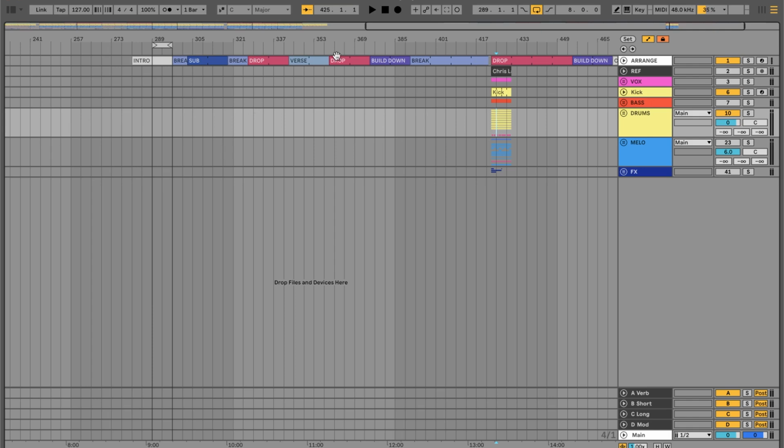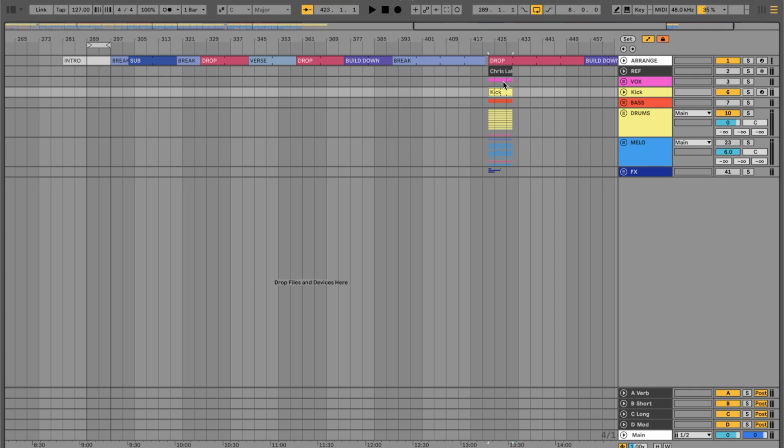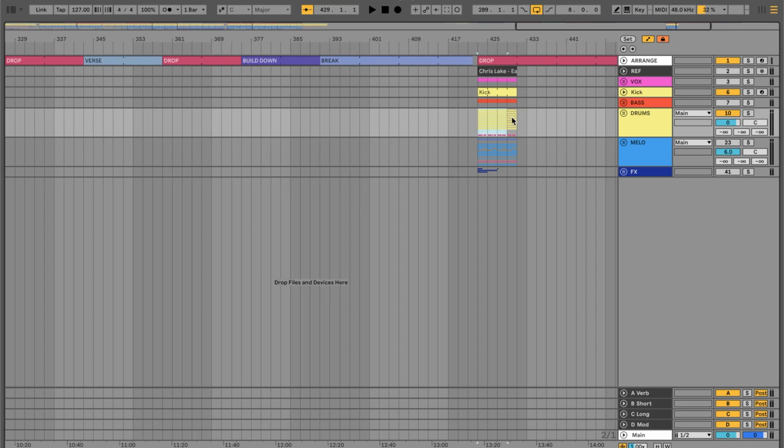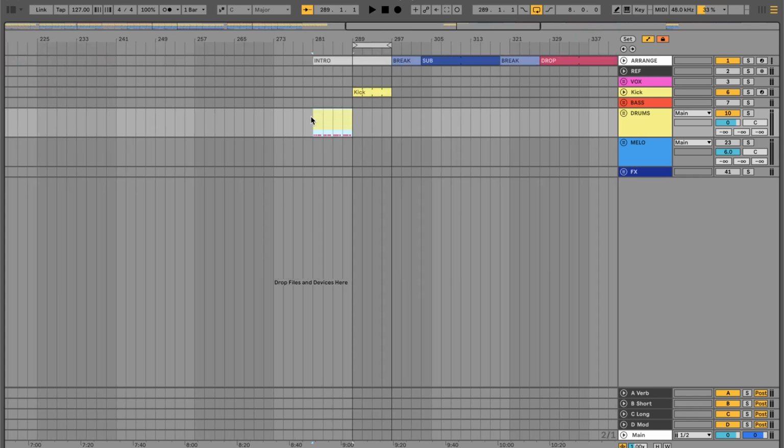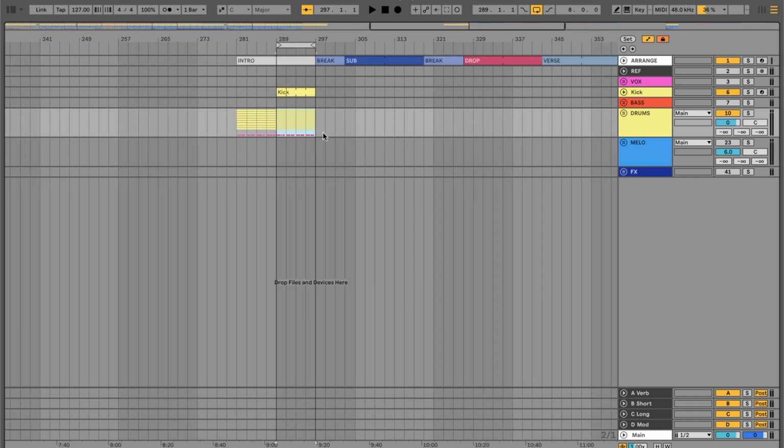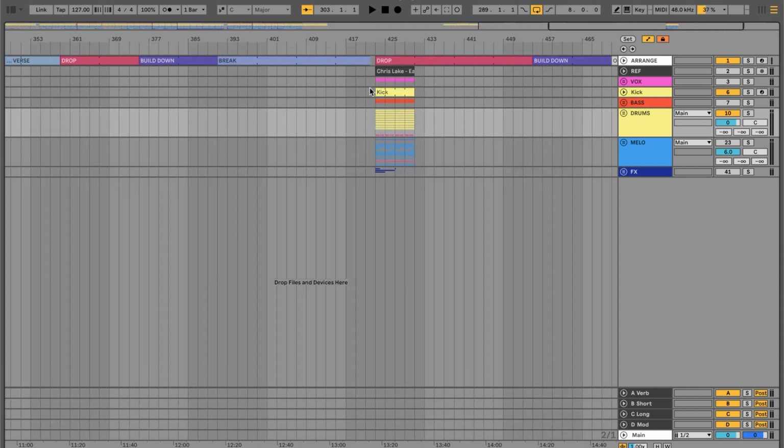And then the idea here is that you can listen through your reference and follow these arrangement tracks as a guide. You can almost even do it blind at first. So what you can do is grab the intro. Maybe in the first half there's no kick, it's just a drum intro. So you can grab this whole little puzzle piece and drop that in there. In this instance, I have a break here, so we'll add in some drums, but take out the kick, and we're going to put the bass line in there.